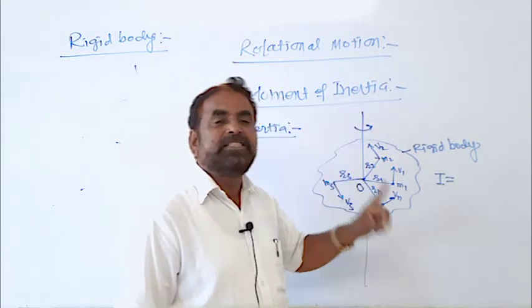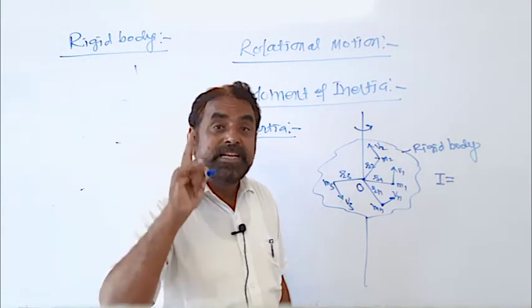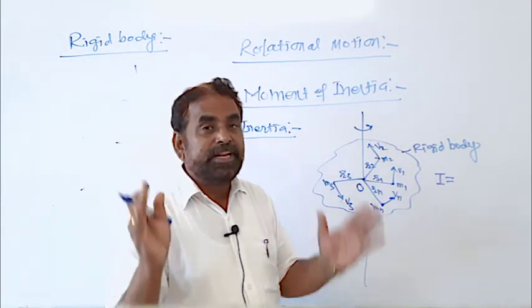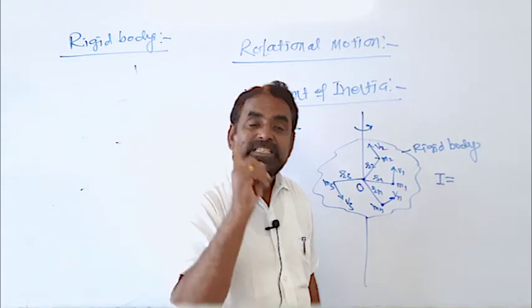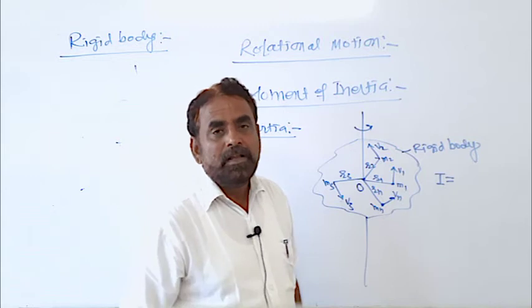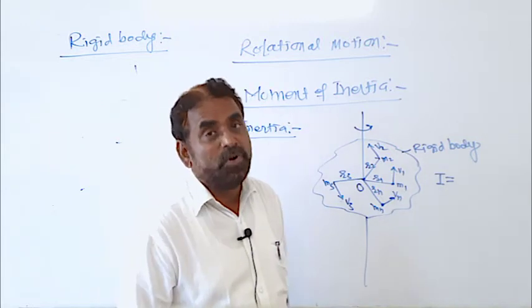is defined as the product of the masses of each particle and the square of the distances from the axis of rotation.